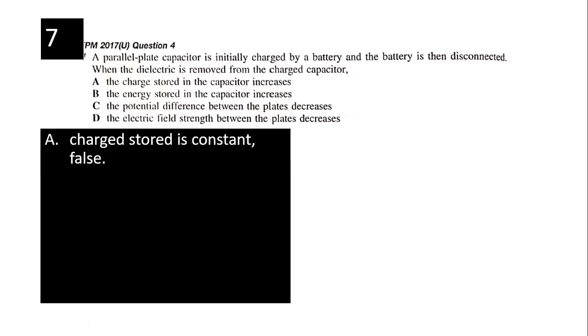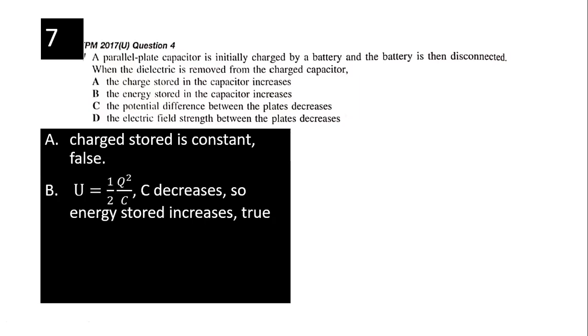Energy stored in the capacitor increases. Right? Go to the formula. The charge is constant. You cannot use CV squared, because when you remove the dielectric, you are changing C and you are changing V. So you cannot have two variables there. You have only one variable, then you can see how it behaves. So Q is constant, C decreases, so energy increases, so it's true.